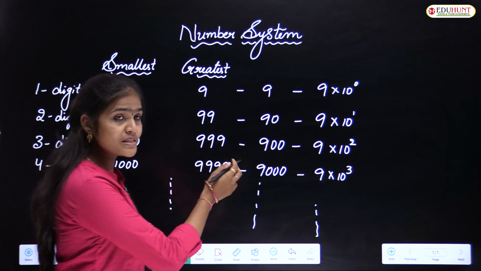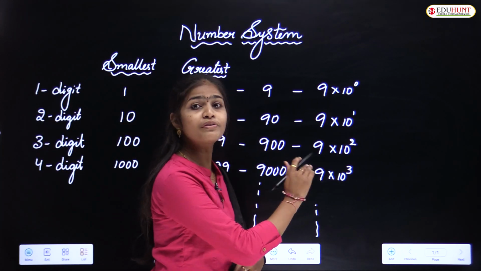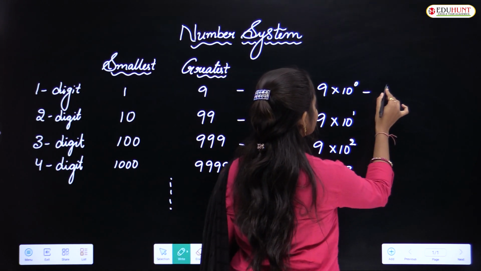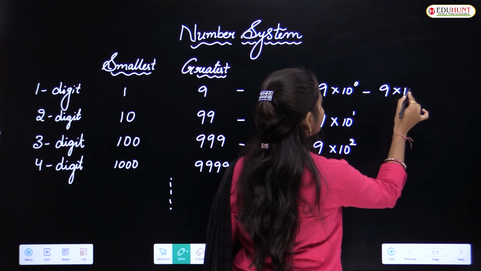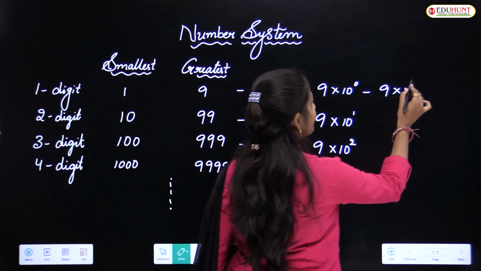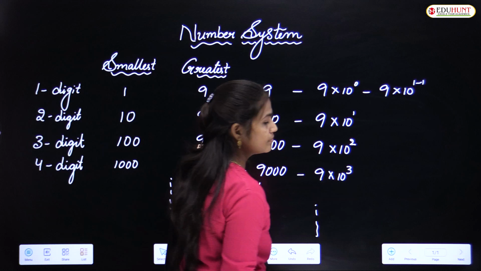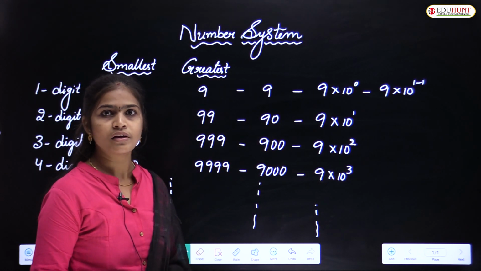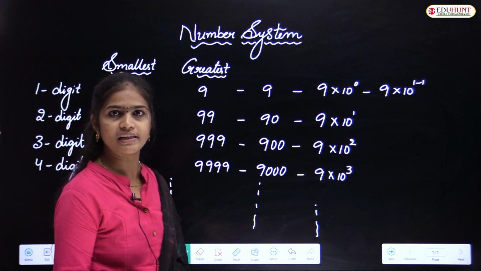Once observe this one. This is not a formula; from this we will derive that formula. So after generalization, 9 into 10 to the power of 0, we can express as 9 into 10 to the power of 1 minus 1. Shall we write like that? 1 minus 1 is again 0 only, no? Why I wrote 1 here, I will tell you.